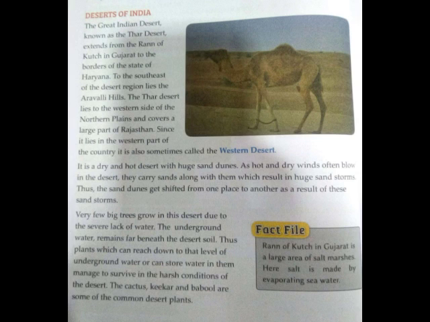As we all know, because of the lack of water in these areas, very few big trees grow in this desert. The underground water remains far beneath the desert soil. Thus, the plants which can reach down to that level of underground water or can store water in them manage to survive in the harsh conditions of the desert. The cactus, kikar and babool are some of the common desert plants. Well, that's all about the plains and desert of India.